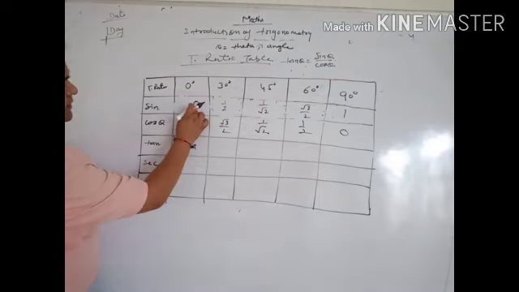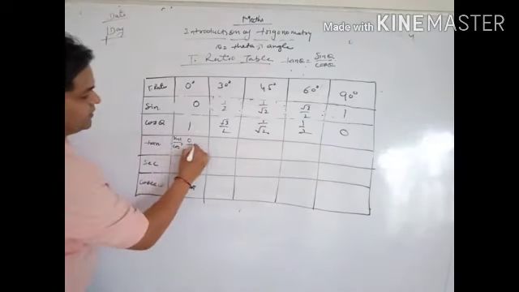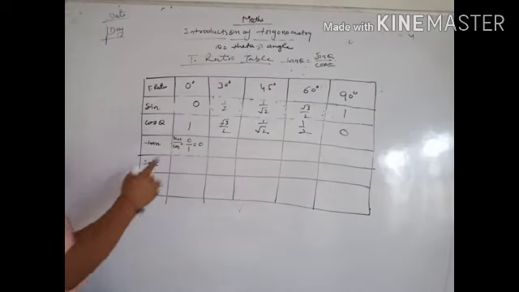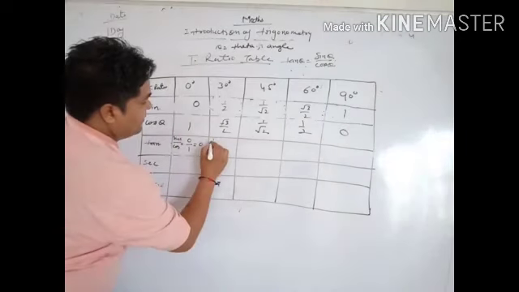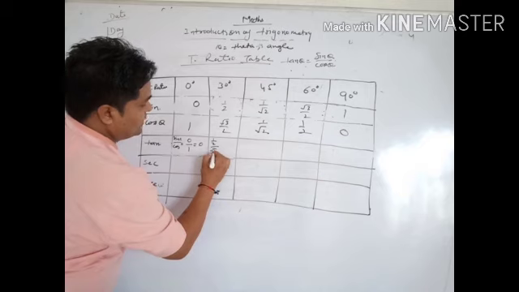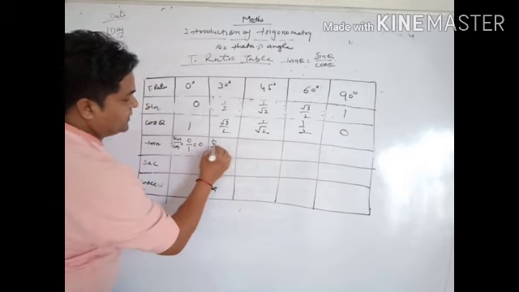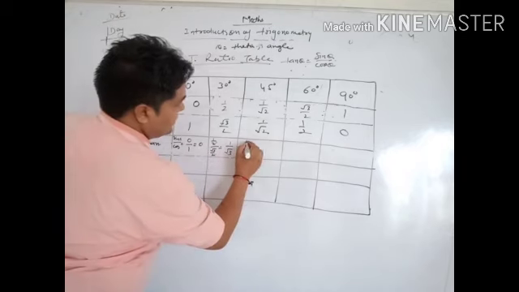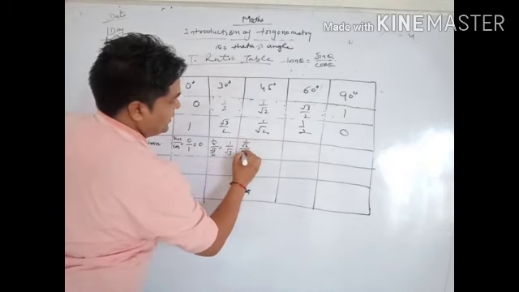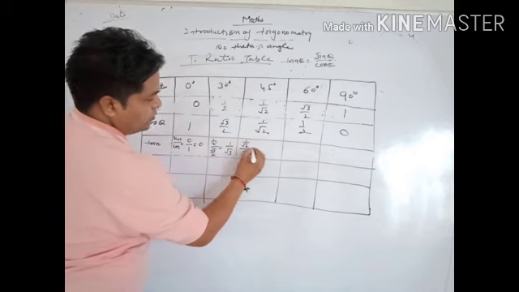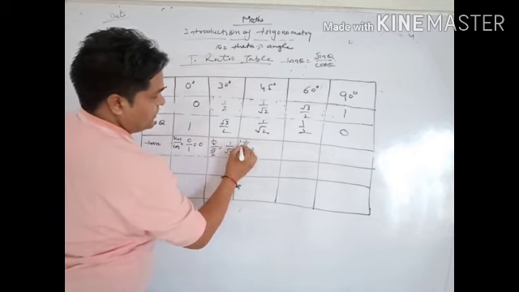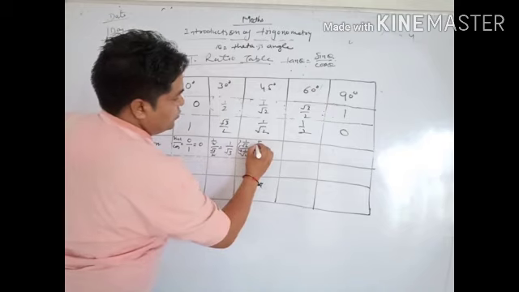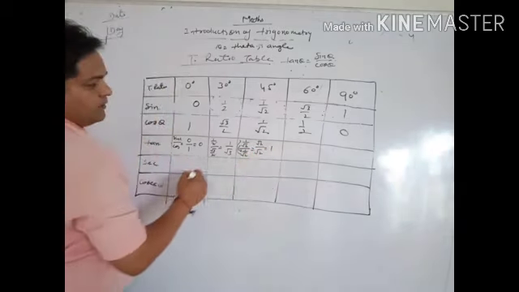So then sin is 0 by 1 equal to 0. Second, 1 by 2 by root 3 by 2, the 2s cancel, then we get 1 by root 3. Simply here 1 by root 2 by 1 by root 2, root 2 goes up and down, so root 2 by root 2 equal to 1.